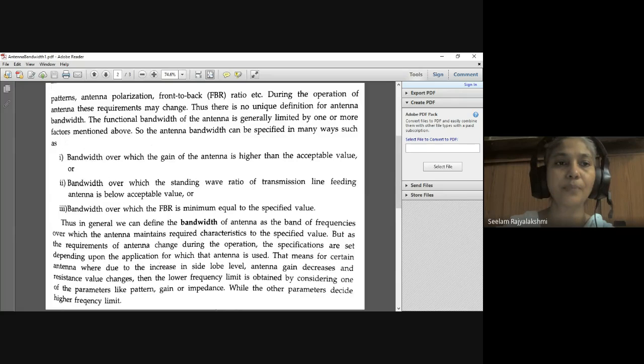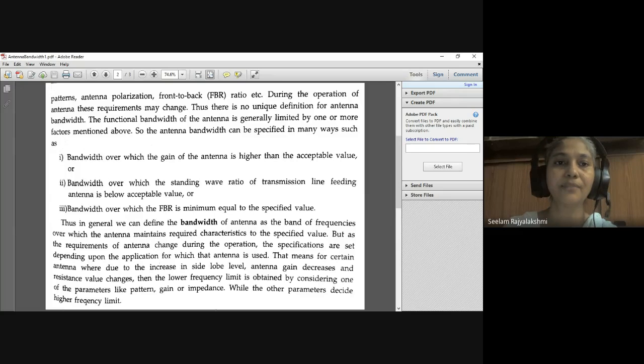During the operation of the antenna, these requirements may change. Thus there is no unique definition for the antenna bandwidth. The functional bandwidth of the antenna is generally limited by one or more factors mentioned above. Let us see some of the definitions of the bandwidth. Bandwidth over which the gain of the antenna is higher than the acceptable value, or bandwidth over which the standing wave ratio of the transmission line feeding the antenna is below the acceptable value. That means here we consider the gain, or we consider the standing wave ratio.